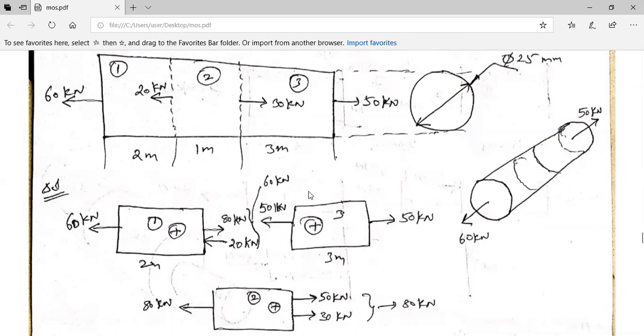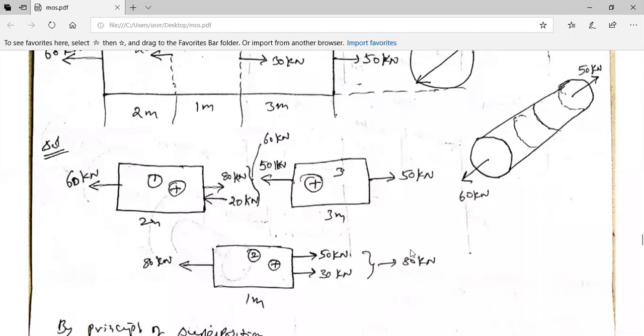So 30 kilonewtons is in this direction. Therefore, the net force is 50 plus 30, which is nothing but 80 kilonewtons. So 80 kilonewtons is in this direction. In order for this part 2 to be balanced, 80 kilonewtons has to be applied in the opposite direction. So you have applied it in the opposite direction. Okay, now go for part 1.